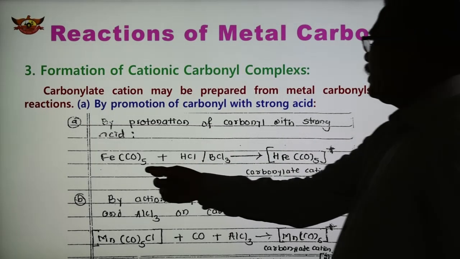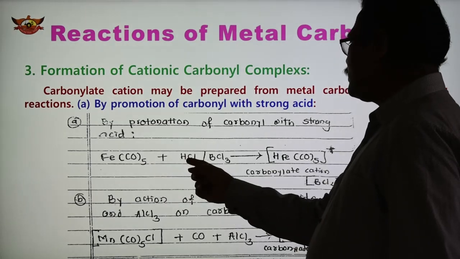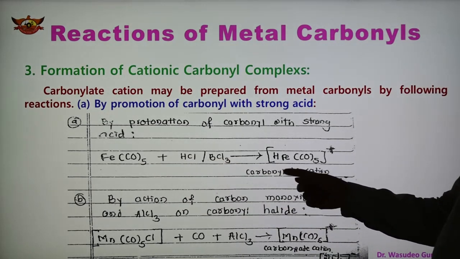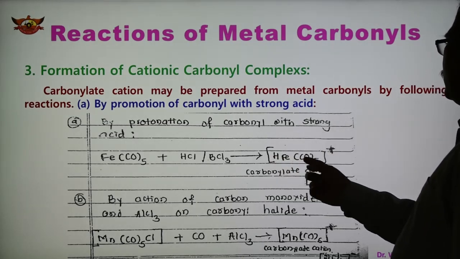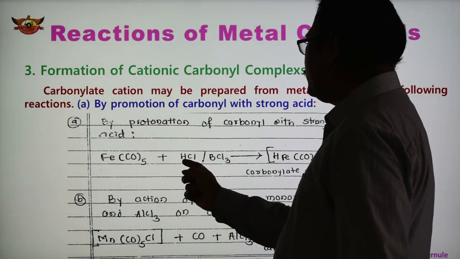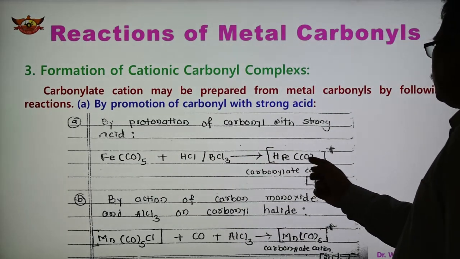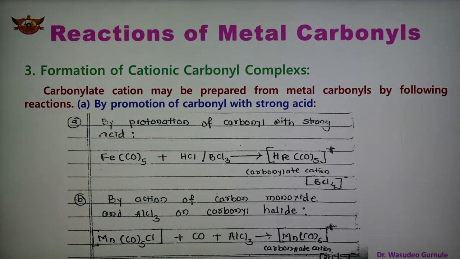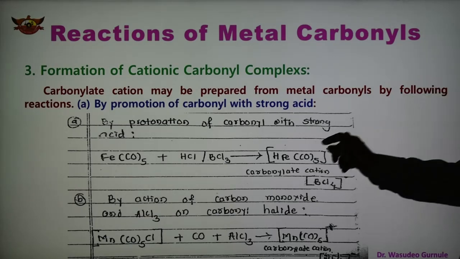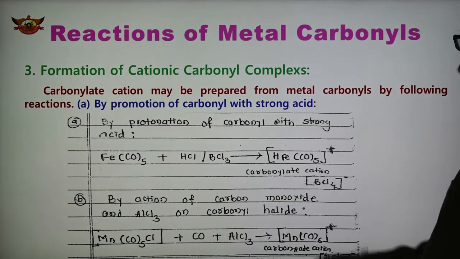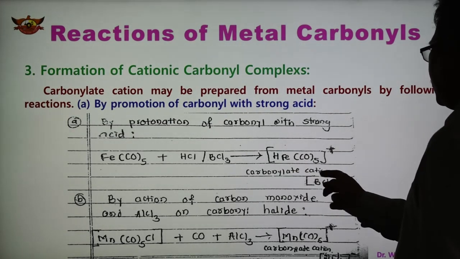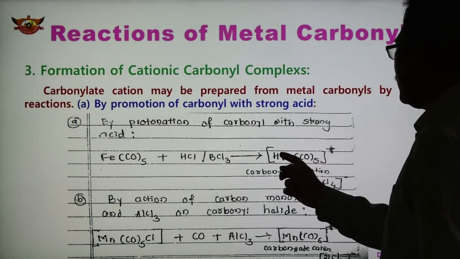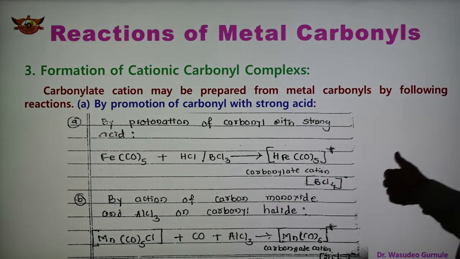In this case Fe(CO)5 reacts with HCl in place of BCl3 and forms the protonated complex. The proton is here, H Fe(CO)5 plus, because the proton is supplied by protonation of carbonyl with the strong acid. So the complex has a positive charge, which is known as carbonylate cation, and BCl4 minus. H comes here and Cl combines with BCl3 to give BCl4 minus.